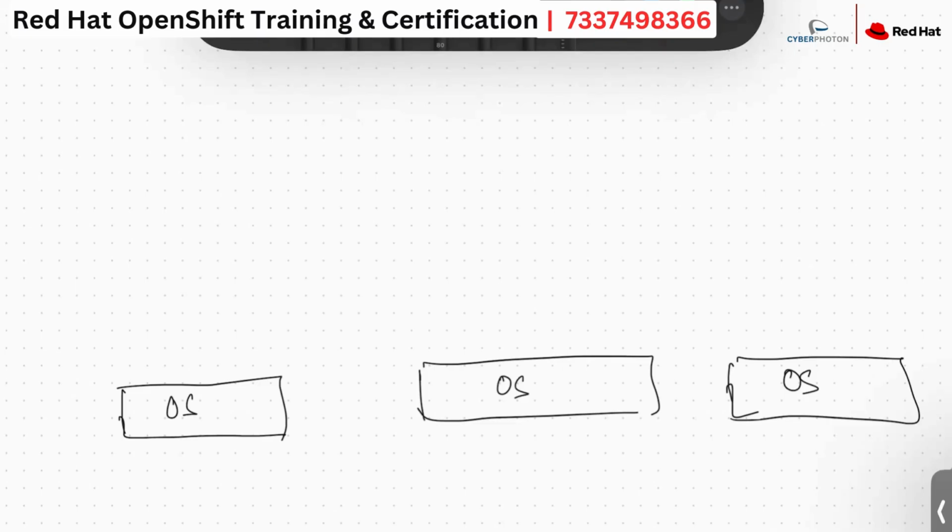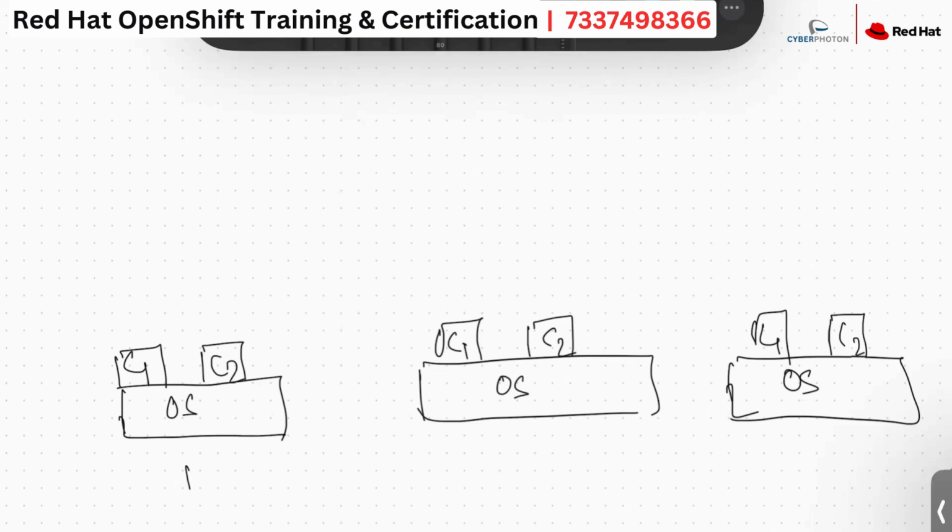I'm just giving one example. So on top of that, I will be having containers. Suppose I'm telling you C1, C2. So these are all the containers which are running in OS 1, 2, 3. So at this moment, if this container wants to communicate with this container, they are able to talk, because they are in the same network. If this container wants to talk with this container, they can also. If this container wants to communicate with this container, they can also communicate.